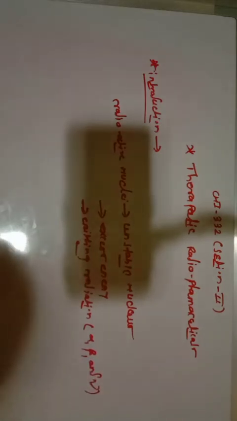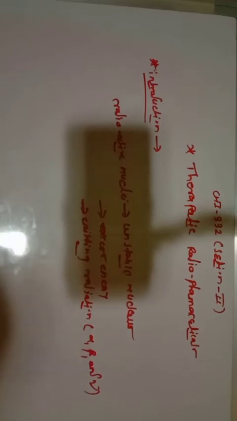So, what is this radioactive nuclei? Having an unstable nucleus, it is considered a radioactive nuclei, which loses its excess energy by emitting radiation such as alpha, beta, and gamma radiations.